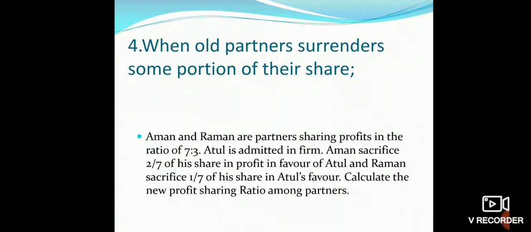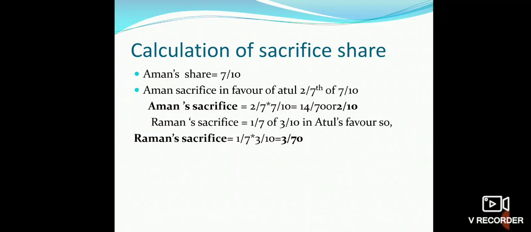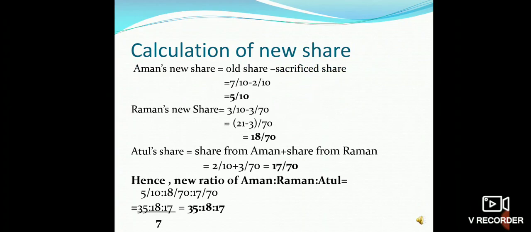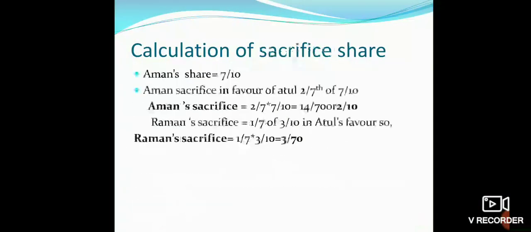Now we have to calculate the new profit sharing ratio, which can be calculated as Aman's share is given as 7 by 10 and sacrifice amount is 2 by 7 of 7 by 10. It will come as 2 by 10 Aman sacrifice, and Raman sacrifice will come as 1 by 7 of 3 by 10 in favor of Atul. It will come as 3 by 70. So Aman and Raman's share will be reduced by 2 by 10 and 3 by 70 respectively.